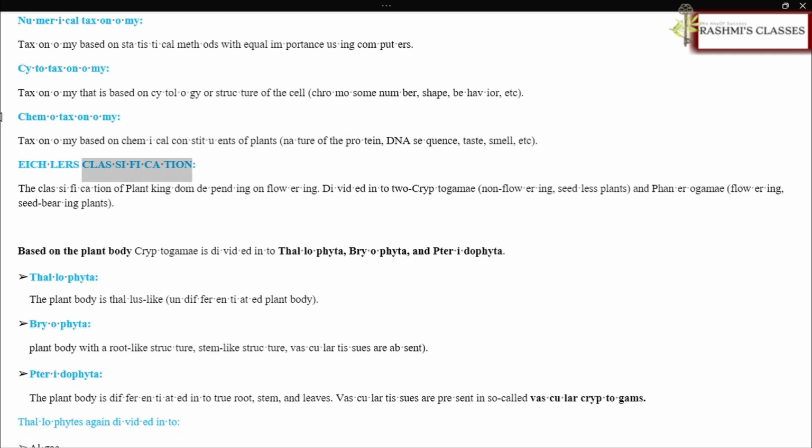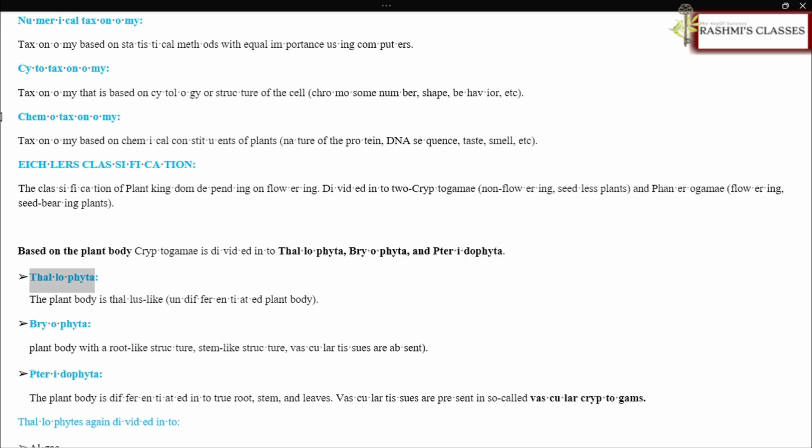Eichler's classification. The classification of plant kingdom depending on flowering. Divided into 2: cryptogamy, non-flowering, seedless plants, and phanerogamy, flowering, seed-bearing plants. Based on the plant body, cryptogamy is divided into thallophyta, bryophyta, and pteridophyta.